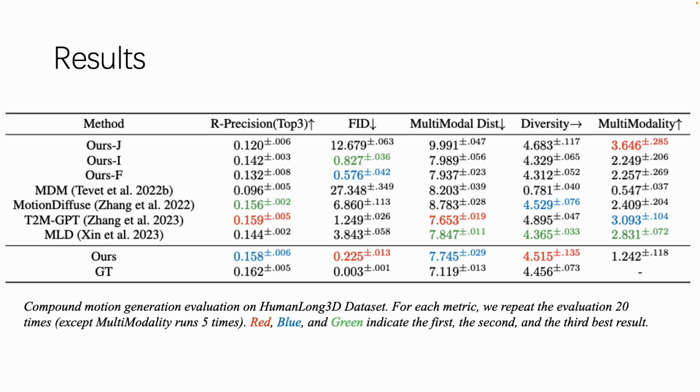Among the 5 evaluation metrics, AMD achieved top 3 performance in 4 of them, with FID and diversity, the primary metrics for motion generation quality, ranking first, demonstrating its superiority in the long text-to-compound motion generation task. Notably, AMD outperformed other methods by a significant margin in the FID metric, while the AAAI scheme, despite having the highest multimodality index, performed poorly in terms of FID, indicating its inability to generate reasonable human movements. In cases where synthesis quality is extremely low, high diversity in multimodality may indicate that the synthesized actions are chaotic and irregular.